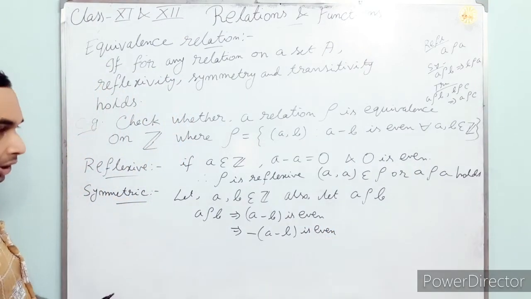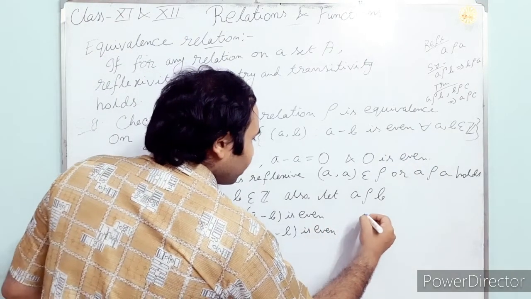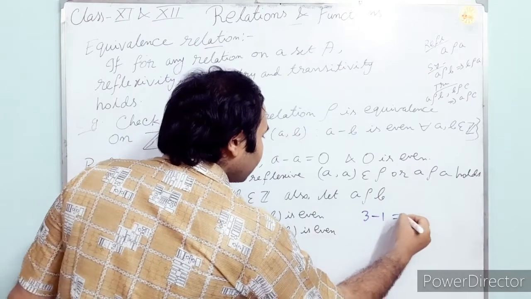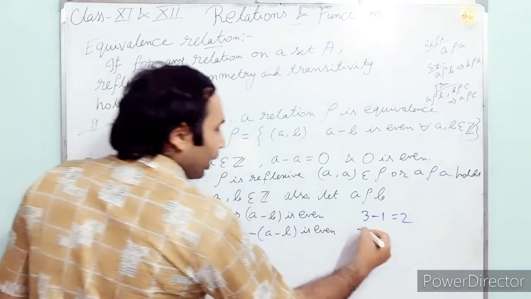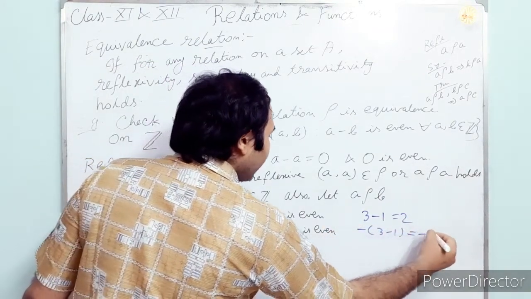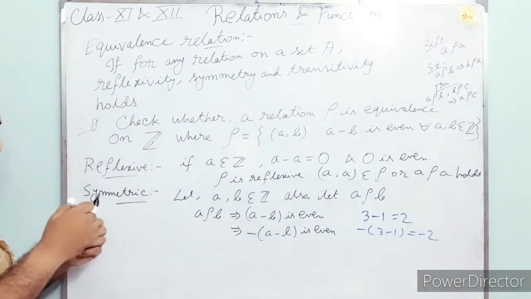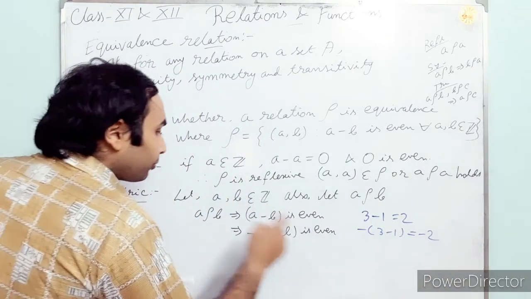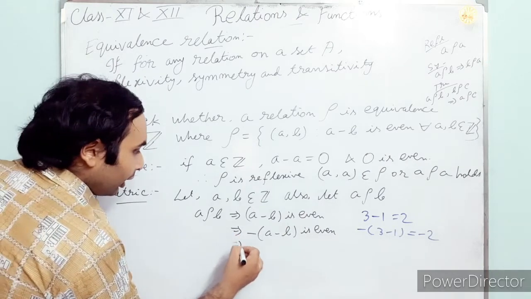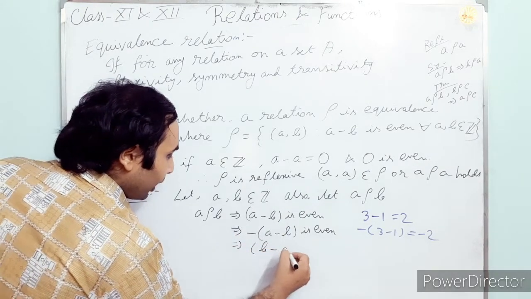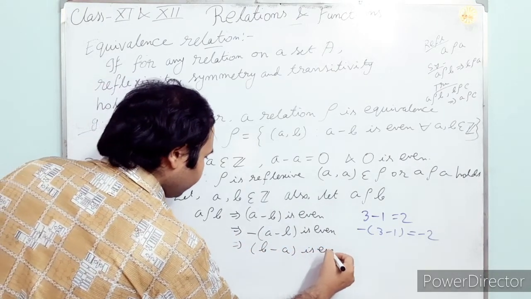Very easy: 3 minus 1 equals 2, it is even, and minus of 3 minus 1, that is minus 2, is also even. So B minus A is even.